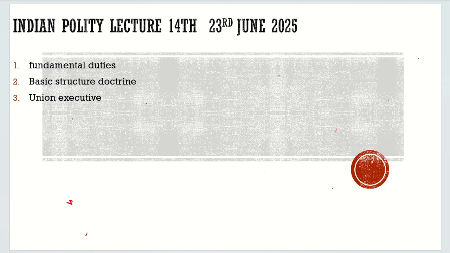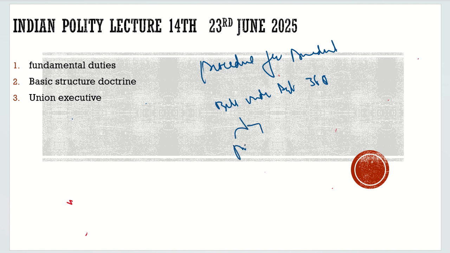So here the question is, what is the procedure for amendment? First, bring a constitutional bill under Article 368. Who can introduce this bill? Is it a private member or a minister from the government? A private member is anybody who is an MP but not a minister. Any private member or minister can introduce this bill.